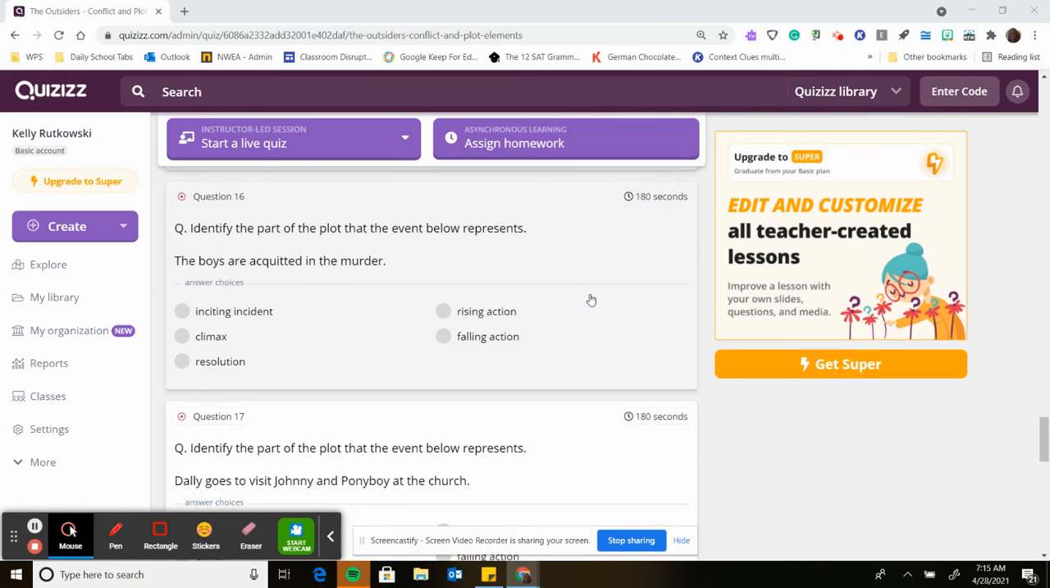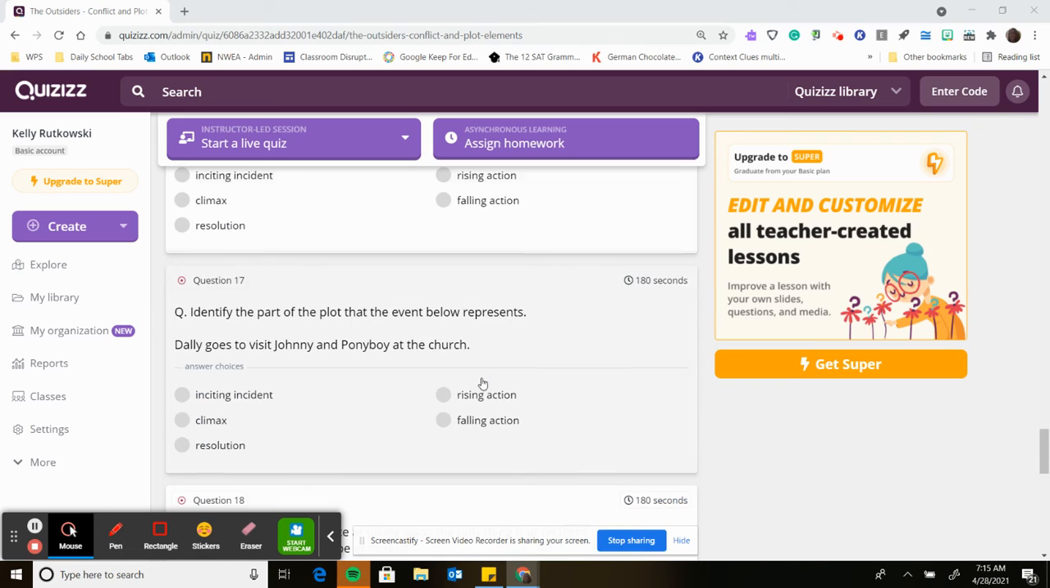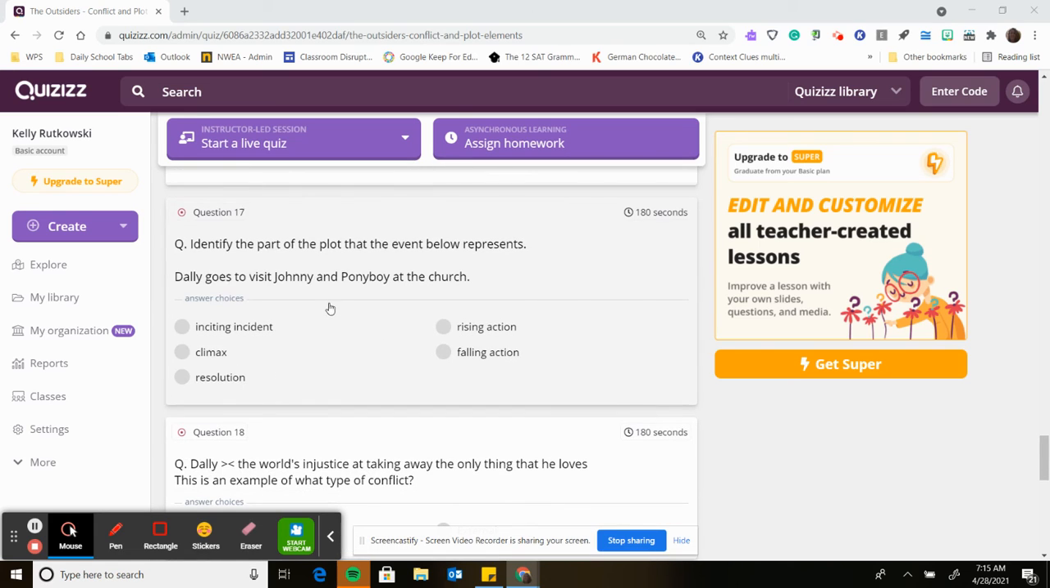Question number 16. Identify the part of the plot that the event below represents. The boys are acquitted in the murder. Inciting incident, climax, resolution, rising action, or falling action? Question number 17. Identify the part of the plot that the event below represents. Dally goes to visit Johnny and Ponyboy at the church. Is that the inciting incident? Is that the climax? Is that the resolution, rising action, or falling action?